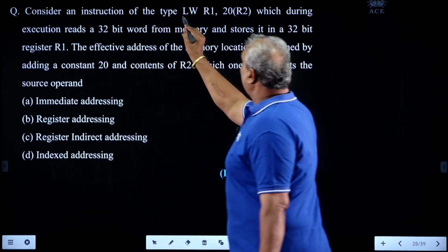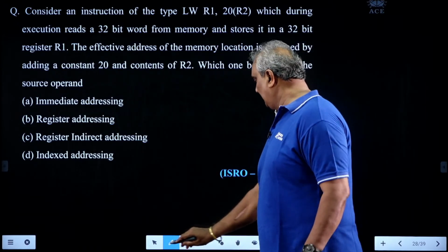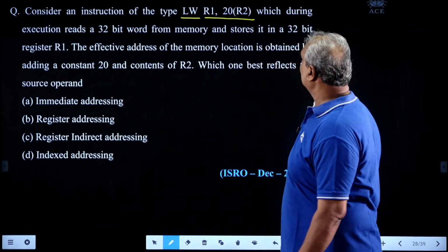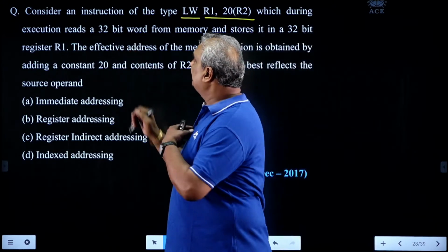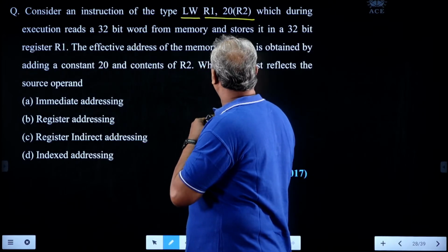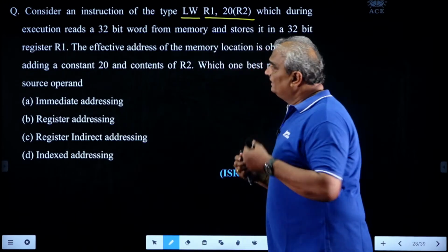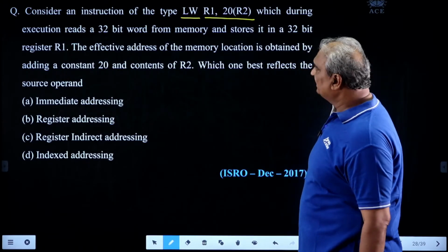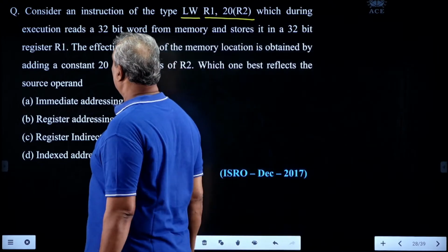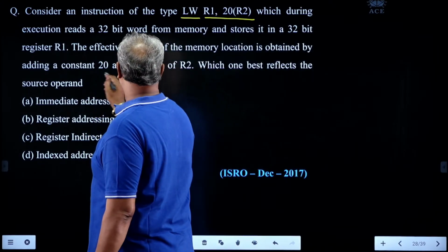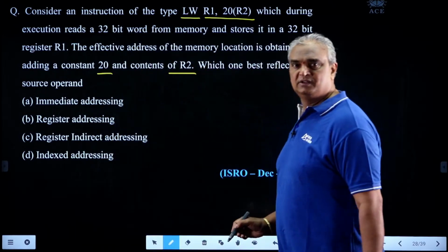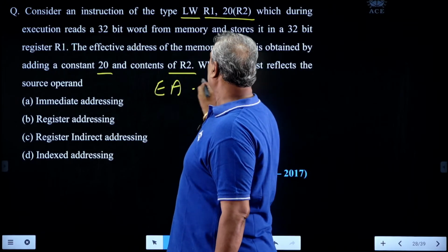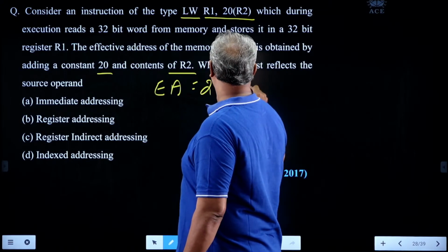Now, consider an instruction of the type LW, load a word, R1, 20 bracket of R2, which during execution reads a 32-bit word from memory and stores it in a 32-bit register R1. The effective address of the memory location is obtained by adding a constant 20 and the content of R2. He mentioned the way of generating the effective address, nothing but 20 plus R2.